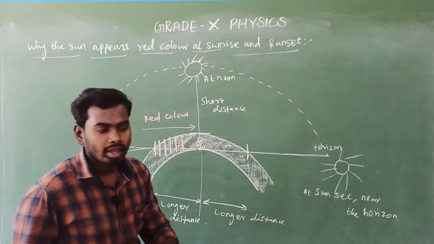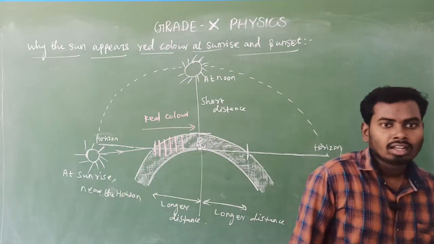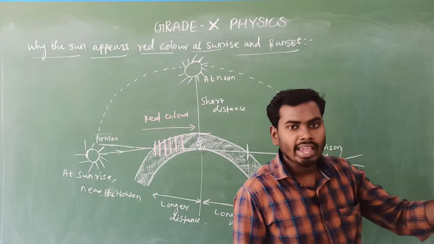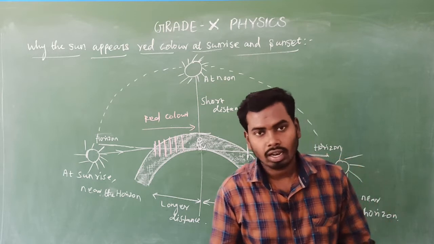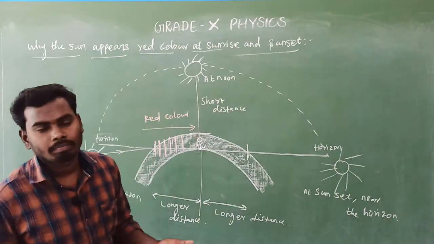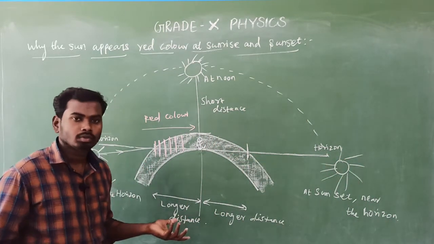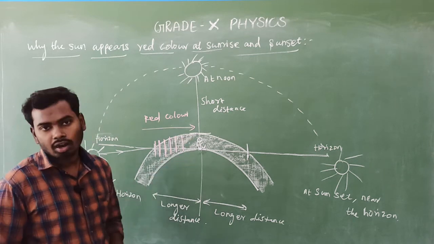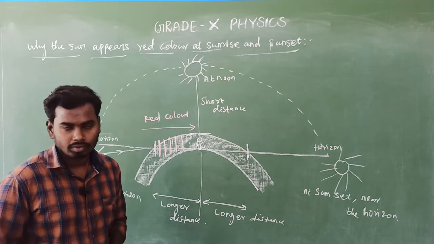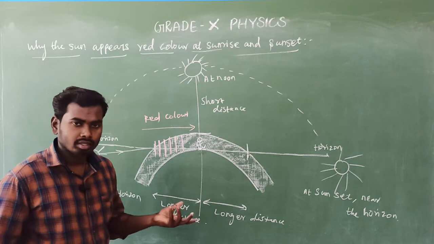That is the reason why during sunrise the sun and the surrounding sky appear red in color. That's all. Is there any doubt? No doubt, because red color has longer wavelength. That is the reason. Okay.